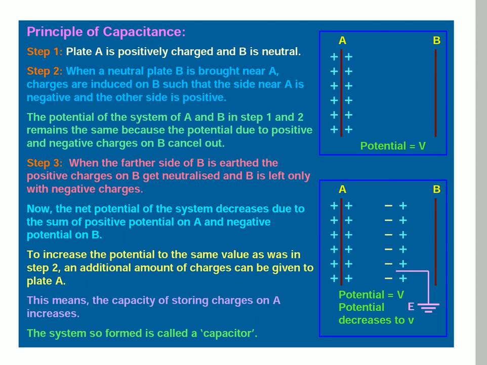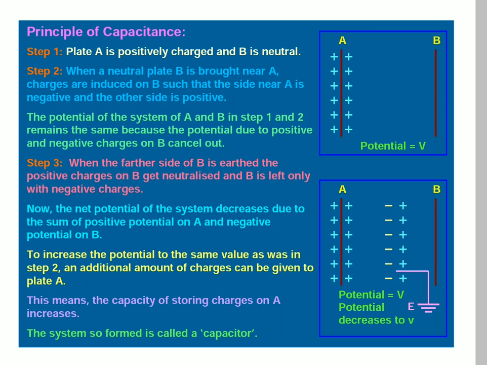B is a neutral body, so B maintains leftward negative and rightward positive. The potential of the system of A and B in step 1 and step 2 remains the same because the potential due to positive and negative charge on B cancel out.